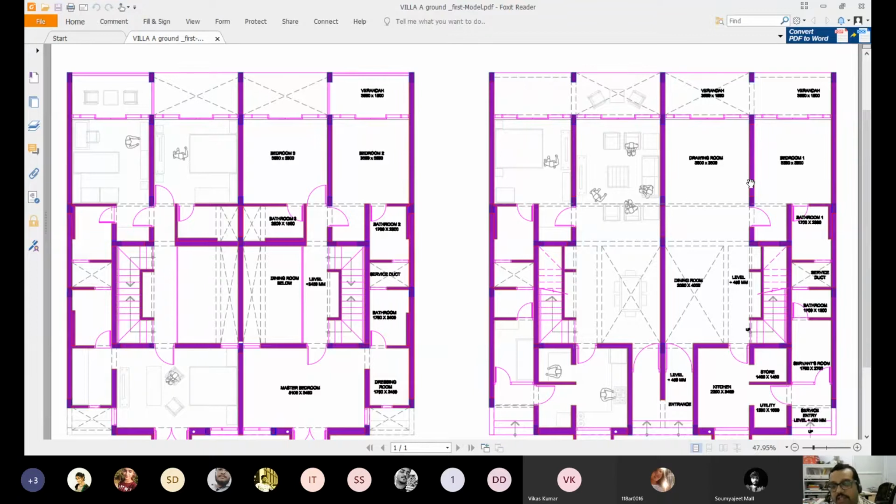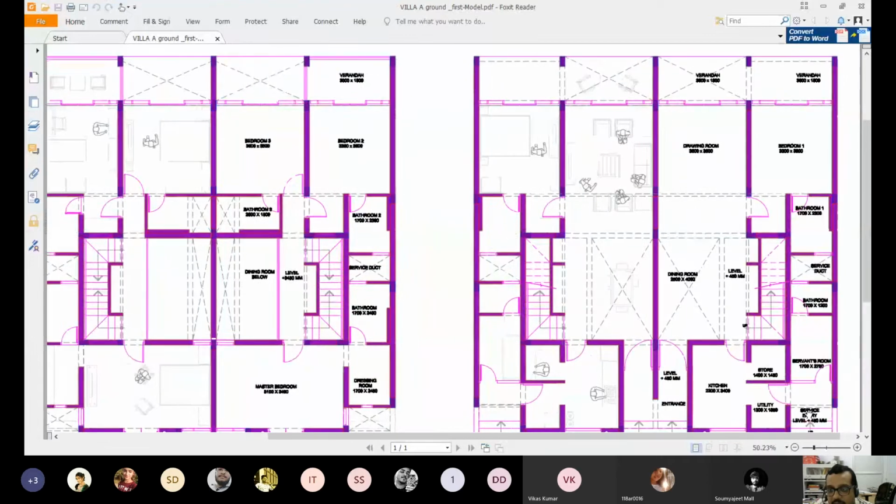And then working drawing is such a subject where it is detailed in such a delicate level of detailing that even a layman who doesn't have any idea of construction but knows how to read a design can read your design and supervise the construction. That's the beauty of working drawing. So generally what you do is, even if I can zoom in a little bit, say in this corner I zoom, let me show you.